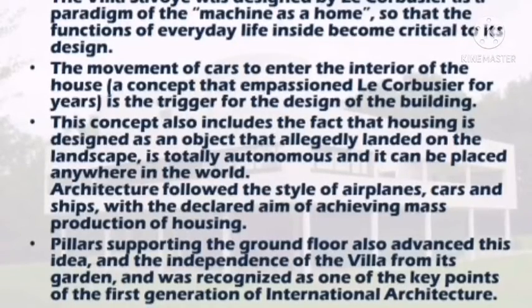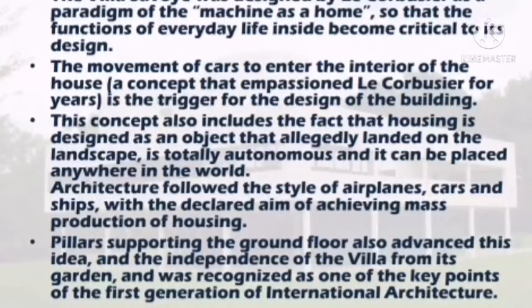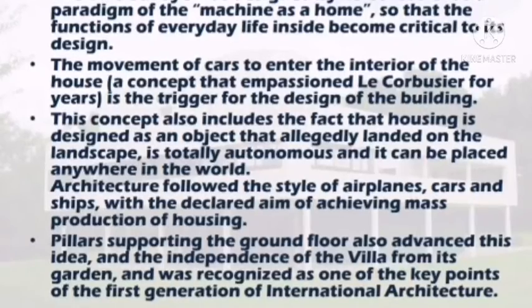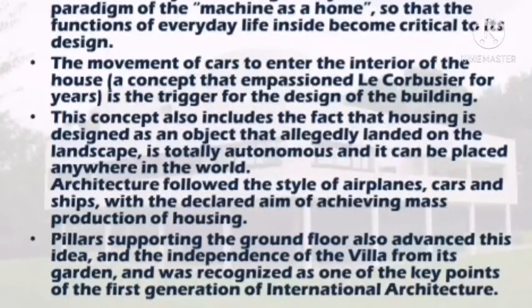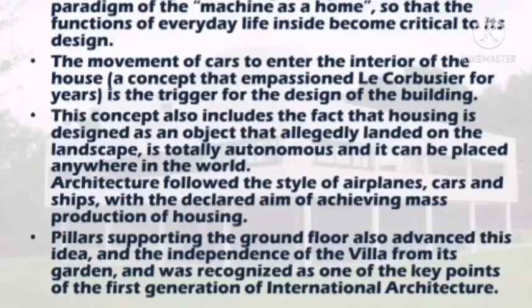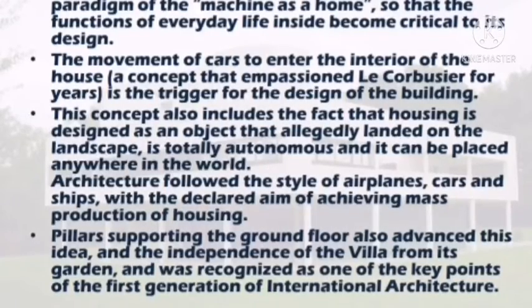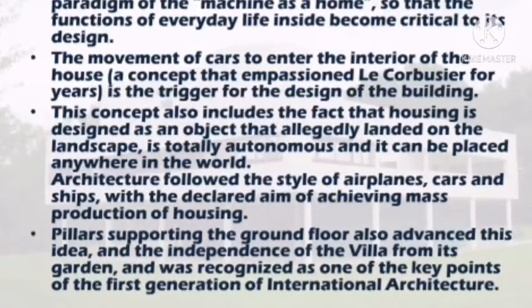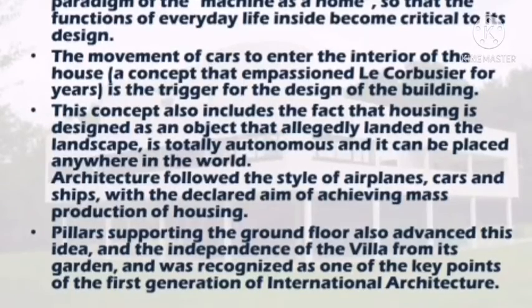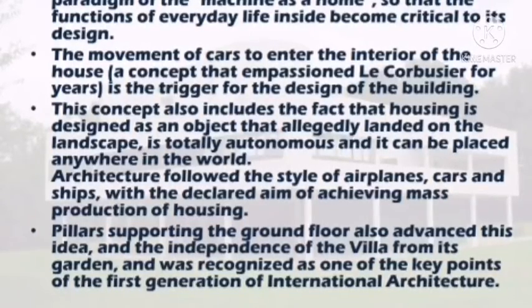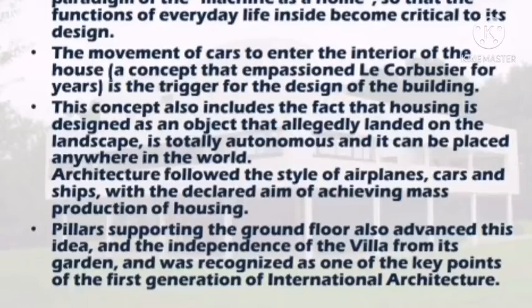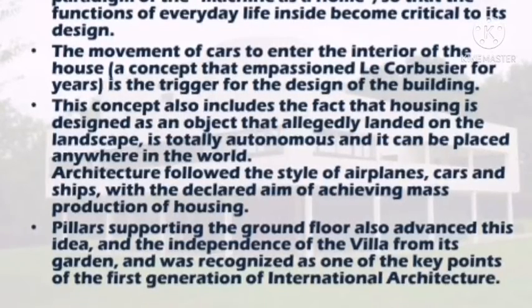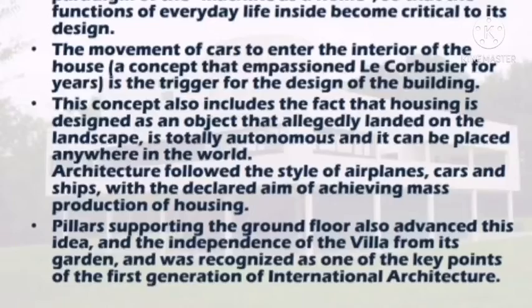Architecture followed the style of airplanes, cars and ships, with the declared aim of achieving mass production of housing. The pillars supporting the ground floor also advanced this idea and made the villa independent from its garden, and it was recognized as one of the key points of first generation international architecture.